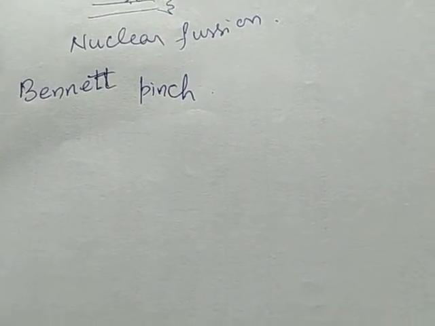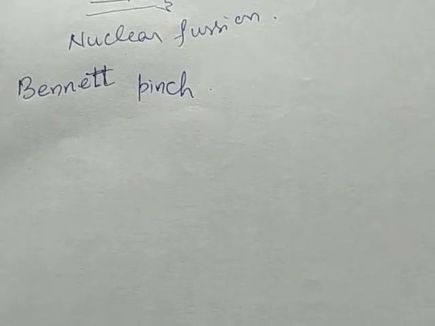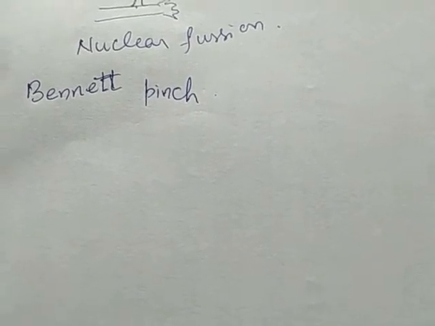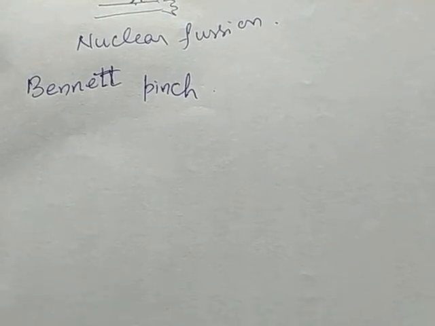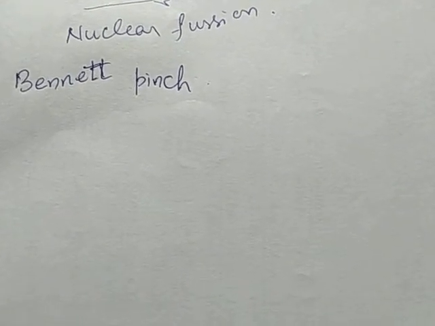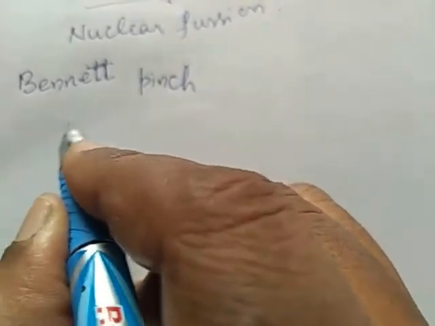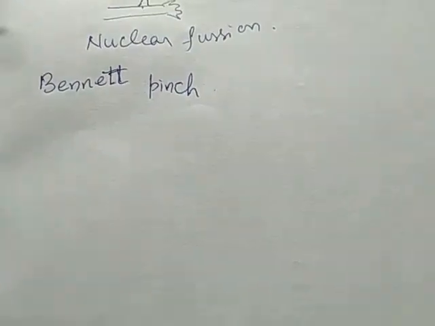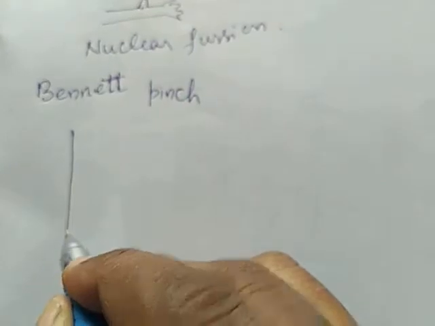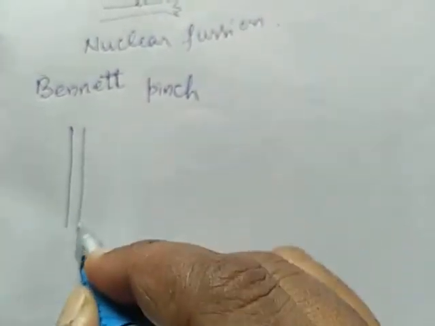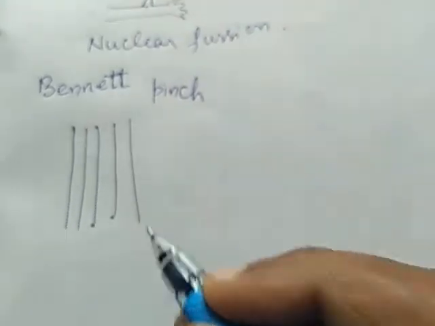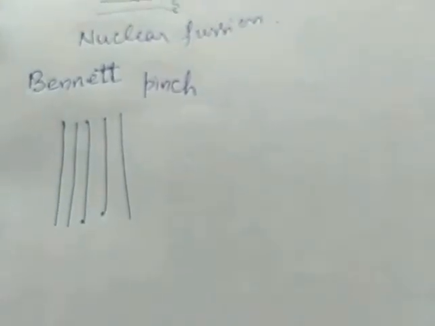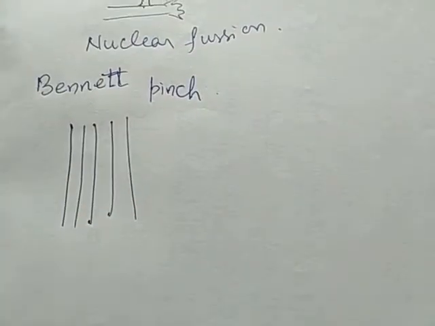The linear pinch in its simplest form involves a long circular cylinder plasma column. We are having a uniform current surrounded by a vacuum.